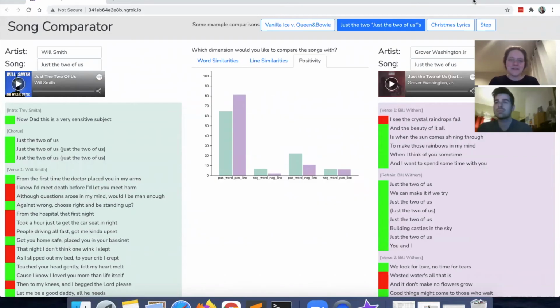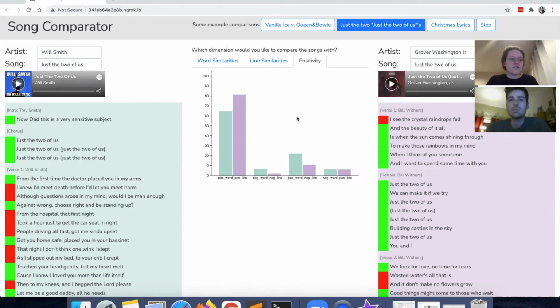In addition to word similarity and line similarity, we also have positivity, and we measure the positivity of a line and also of each word within a line. There's a heat map next to each song here that shows the classification of an individual line. And then in the middle, we have this bar plot of the percentages of the word and line cross classification.